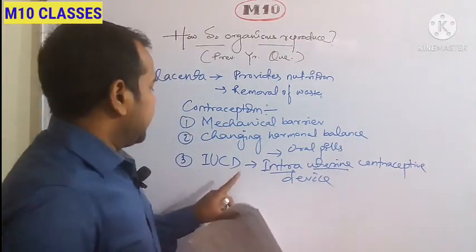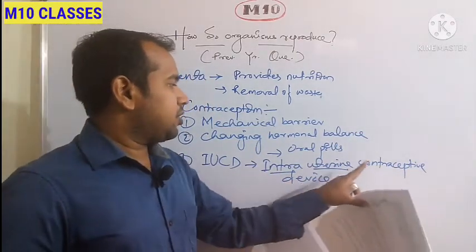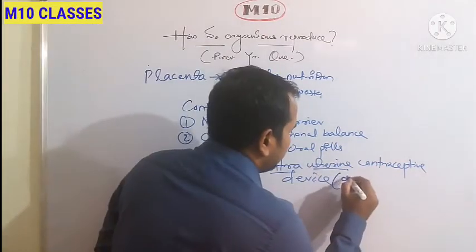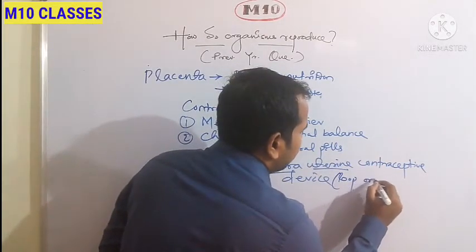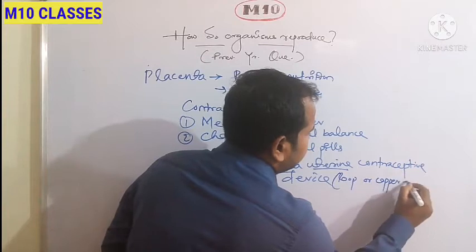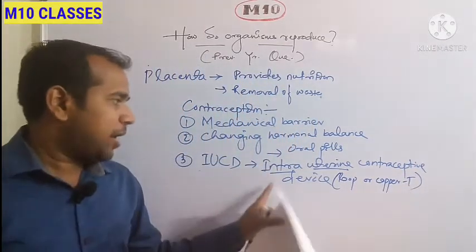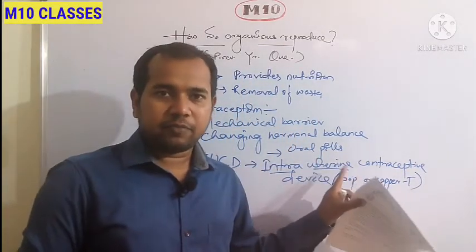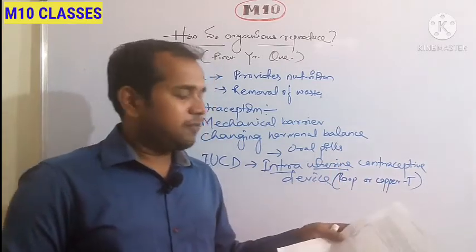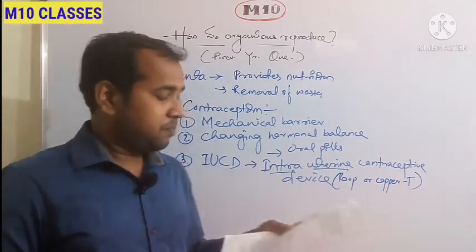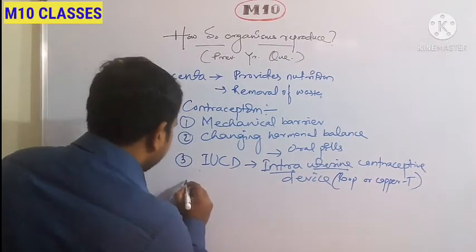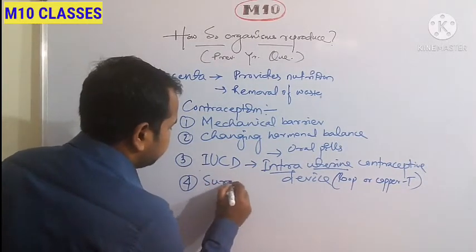In intrauterine contraceptive devices like the loop or copper T, these are implanted inside the uterus of the female, and they prevent pregnancy by killing the sperms. Next is surgical methods.